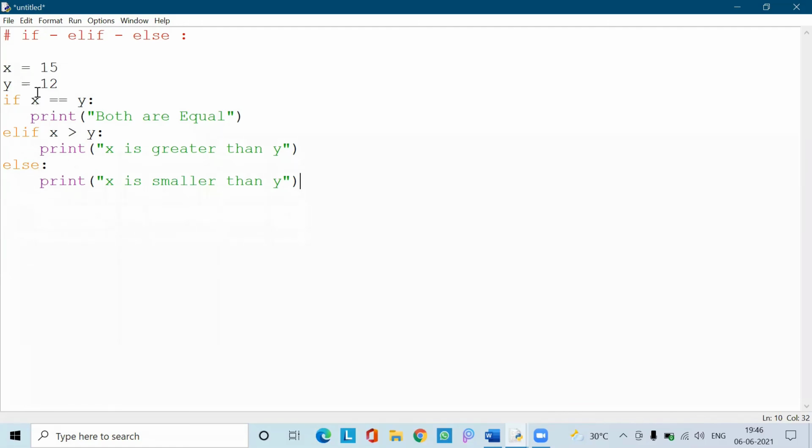Let us see here, x value is 15. 15 is equal to 12, false. So the statements in the if block are not executed. Then elif x greater than y, 15 greater than 12. Obviously this is correct and the condition has been satisfied successfully. So the interpreter returns x is greater than y.